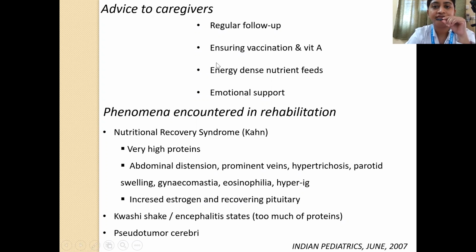And what advice will you give? You will have to tell them to come for regular follow-up. You have to ensure vaccination and vitamin A administration. Energy dense nutrient foods will have to be provided, so they will have to be sensitized regarding that, and also they have to be sensitized regarding the importance of providing emotional support.